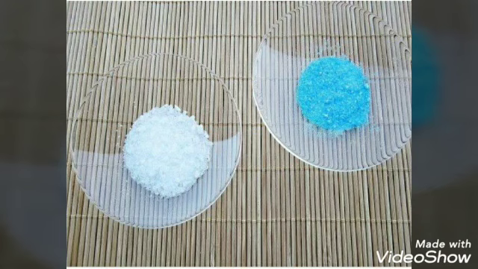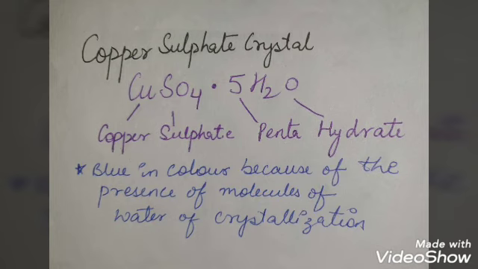Every hydrated salt has a fixed number of molecules of water of crystallization in its one formula unit. For example, copper sulfate crystals, which are blue in color, contain 5 molecules of water of crystallization in one formula unit. Hence, their formula would be CuSO4.5H2O. It is called copper sulfate pentahydrate. Penta here denotes 5 molecules of water.